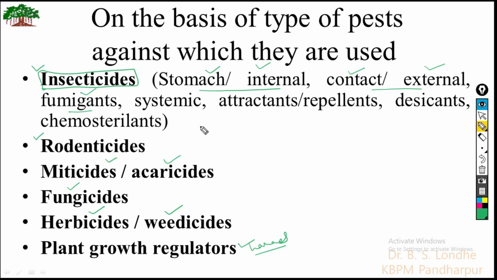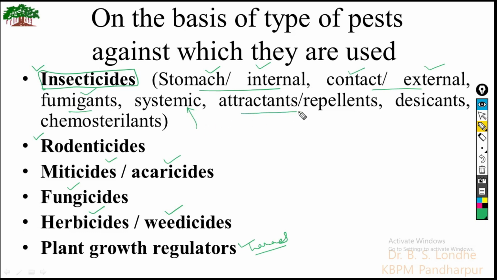If a certain system of the insect is affected by the compound, for example the digestive, respiratory or circulatory system, then it is known as a systemic insecticide.